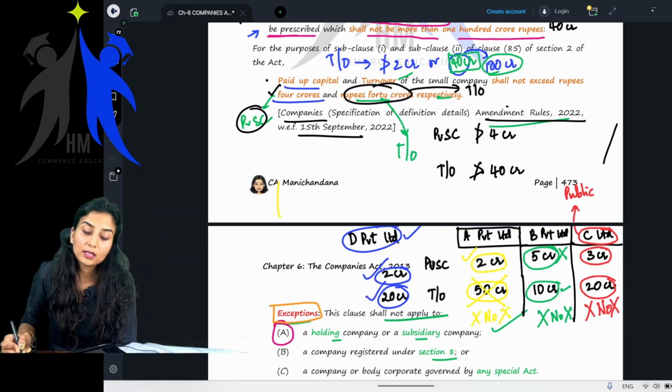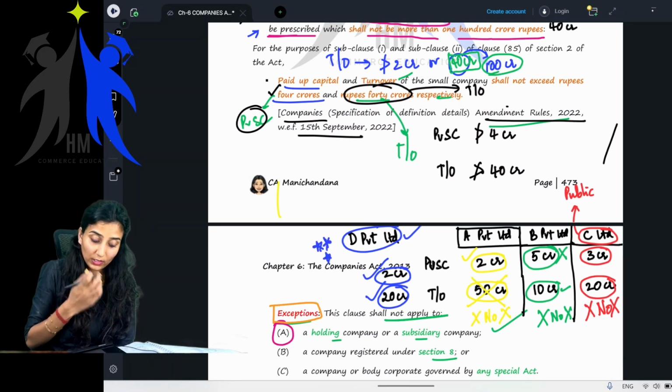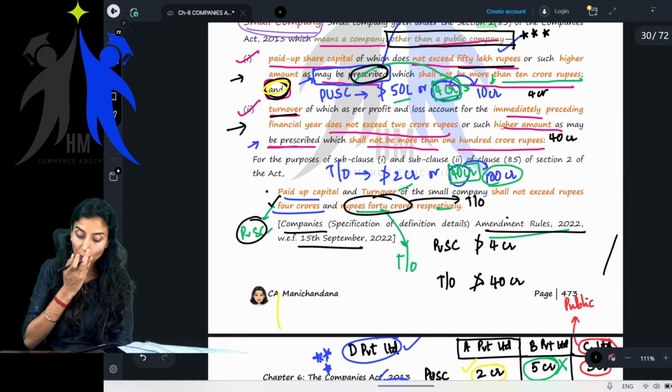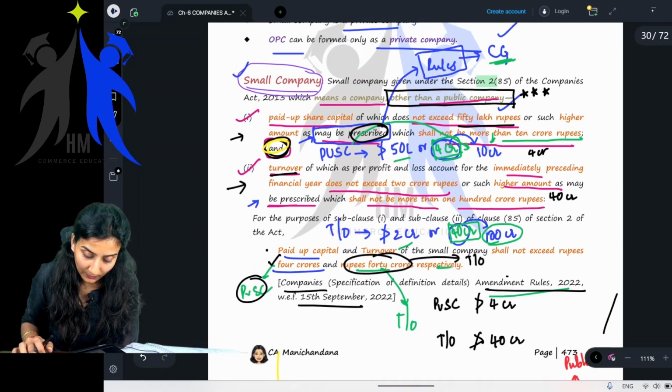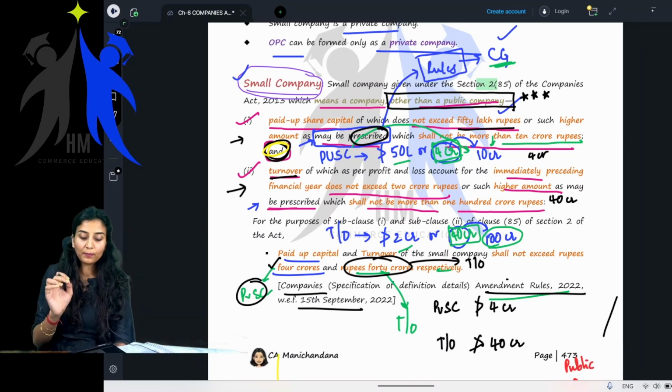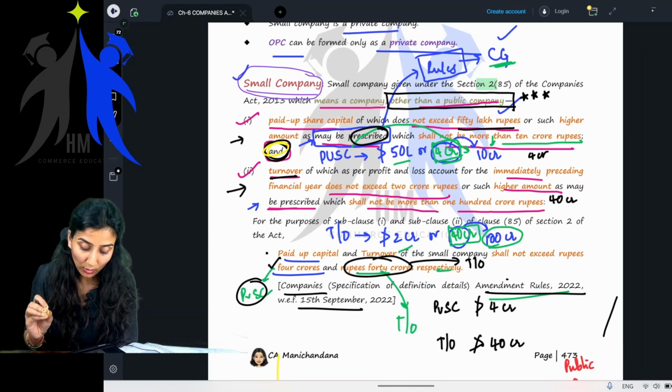This will also satisfy. Children, please be careful. Be very, very careful. It's a very important topic, small company. Make sure you are clear with the topic, right? Also, while writing your paper, make sure you do not miss out the key points.